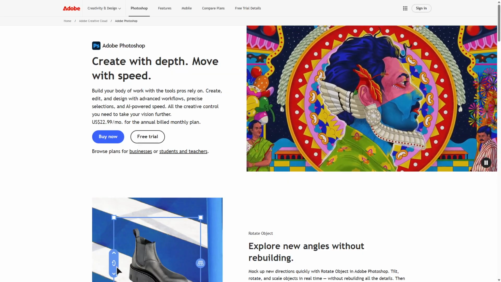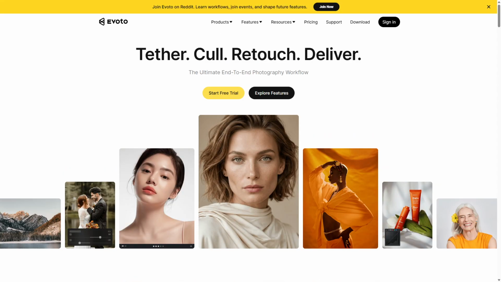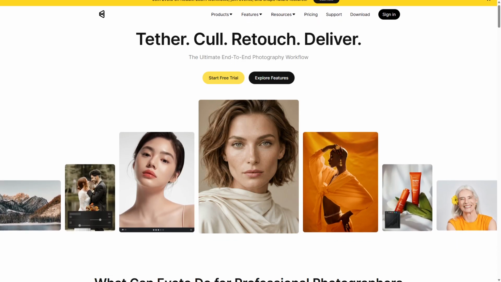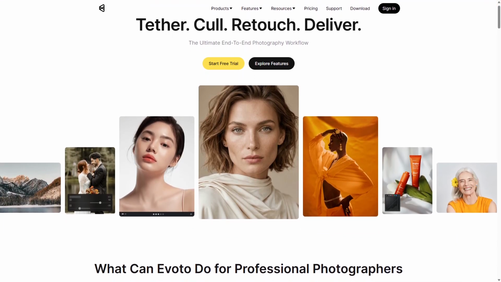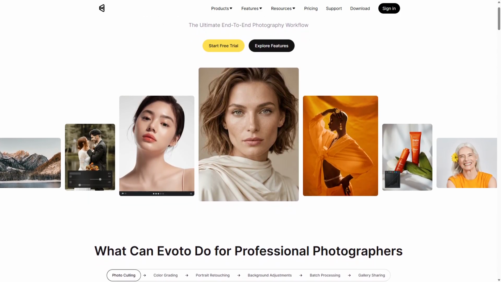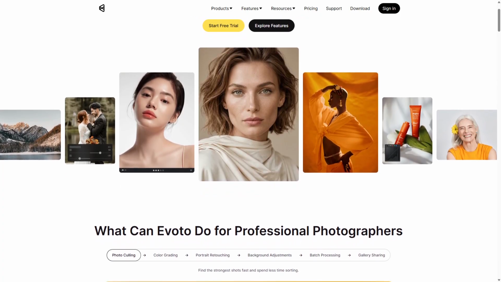Evoto AI is an AI-powered photo editor designed to automate complex editing tasks quickly. It uses advanced algorithms to analyze photos and apply enhancements such as color correction, retouching, and object removal with minimal user input. This makes it ideal for users seeking fast results without deep technical knowledge.